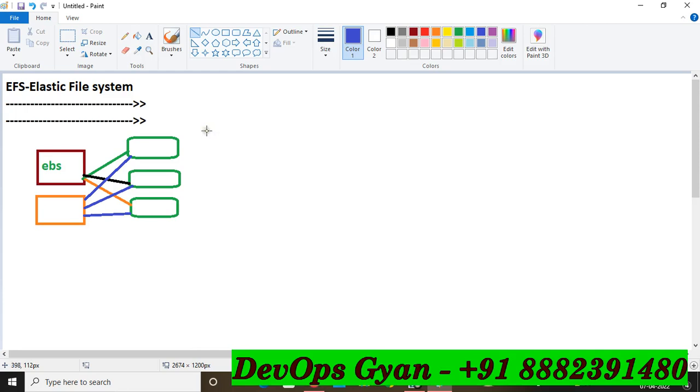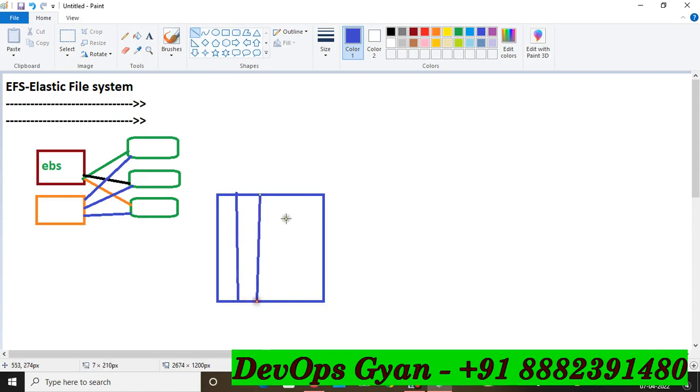If you're a working professional, if you're working as a Linux admin, definitely you set up NFS, Network File System. So I'm going to show you the image wherein you can compare this to NFS. So how does it work? Suppose this is your storage, a SAN storage or any kind of storage. I'm going to draw the diagram here so you can easily understand.